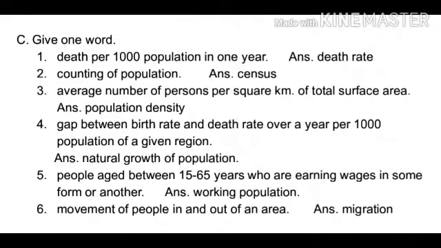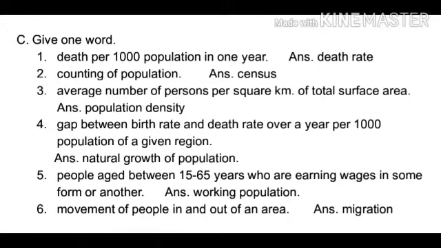Exercise C. Give one word. First, deaths per 1000 population in 1 year. Death rate. Second, counting of population. Answer, census.